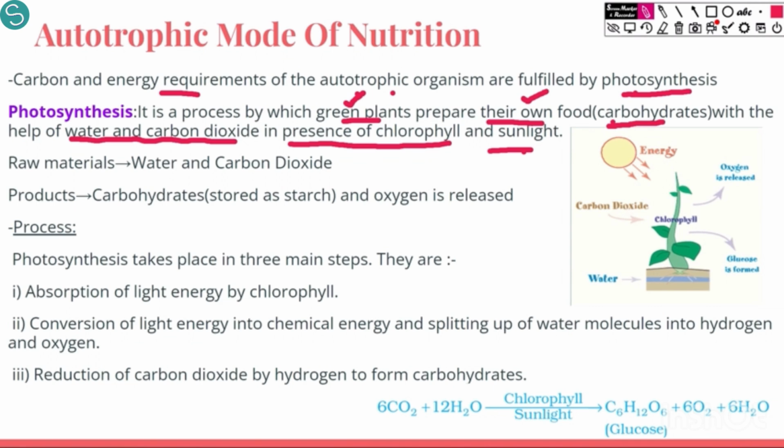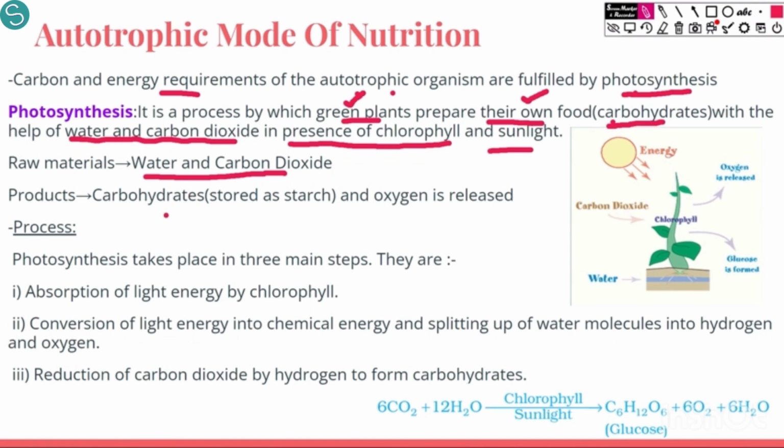So, all these four aspects are very important for photosynthesis. It is a process in green plants by which they prepare their own food with the help of water and carbon dioxide in the presence of chlorophyll and sunlight. So, the raw materials are water and carbon dioxide. Apart from this, we also have nutrients, but these are the major raw materials.